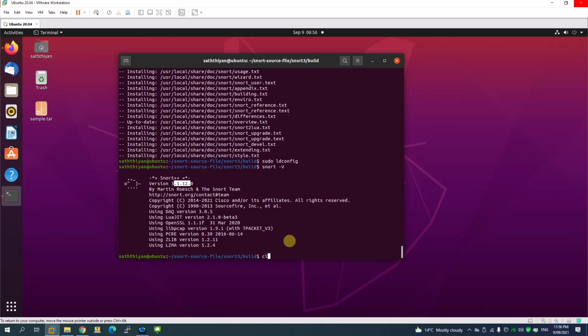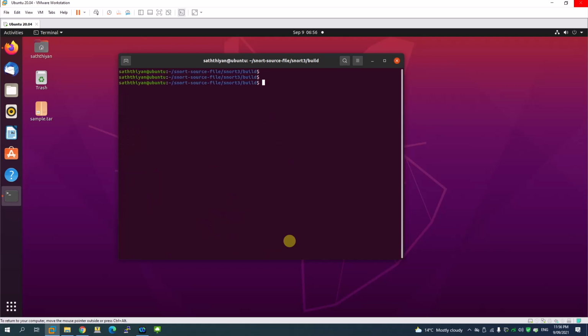To start the Snort configuration, we need to make sure, since Snort is an intrusion detection system, that the network interface card is in listening mode so that it can listen to or sniff the packets. To do that, we have to change the network interface card into listening mode. For that, we need to confirm the Snort network interface card name here. It's not something like on a Windows computer, where you find Local Area 1, Local Area 2. So let's first check the network interface card.